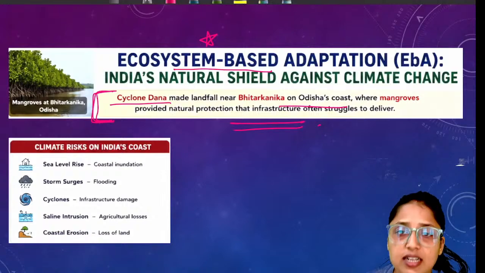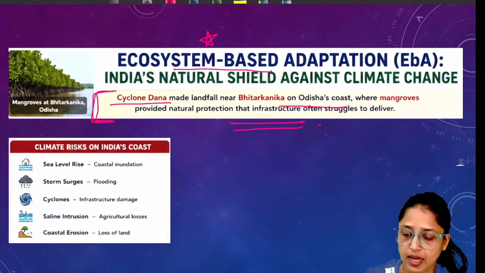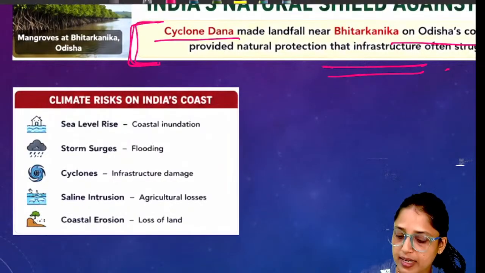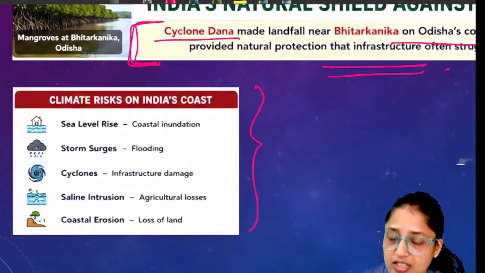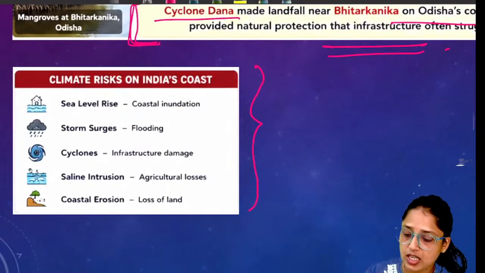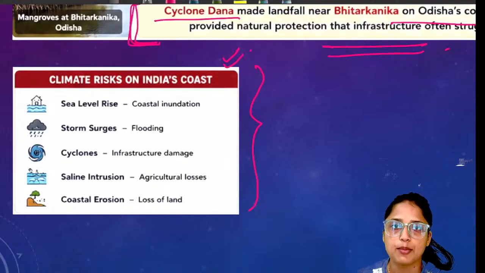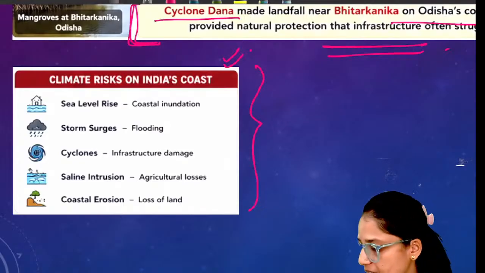Now, since we are discussing the coastal regions of India, before discussing the significance of mangroves in detail, let's quickly discuss the climatic risks which India's coasts are facing. Actually, this itself can be a very good question for the mains: what are the climatic risks faced by the coast in India, as well as suggest the way forward.